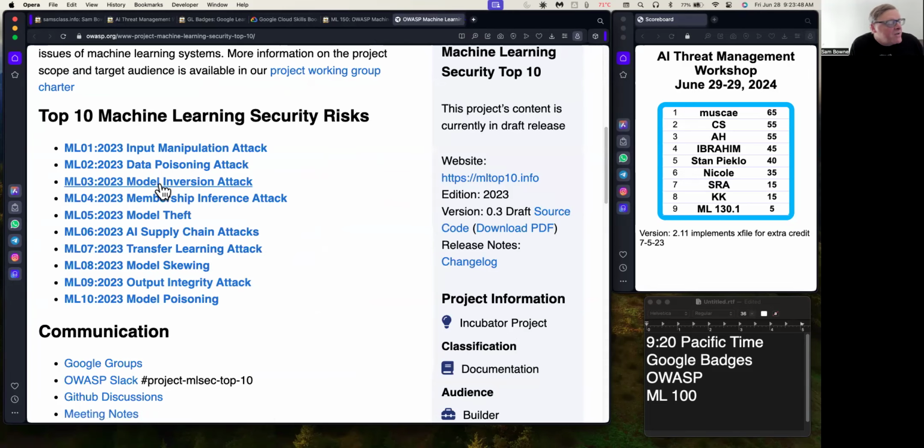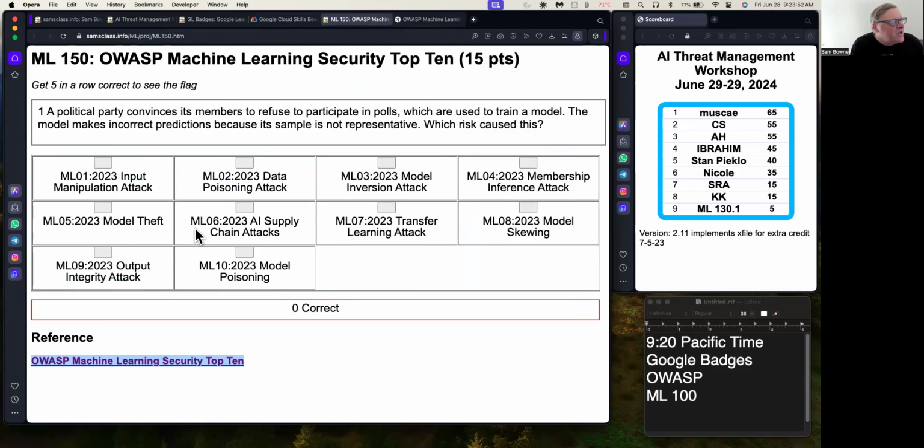And you can practice making sure you understand all these by just going through this, which is a thing where you have to choose which of them is described here. And you have to get, I think, 5 in a row correct, and then you'll see a flag. So I don't know if you want to do this right now, but it's something my students might do if you get practice in these things.